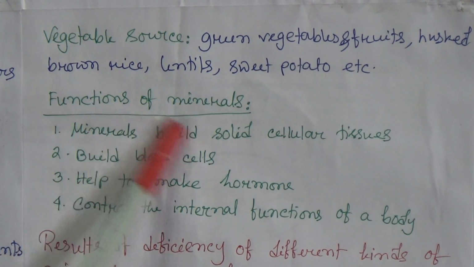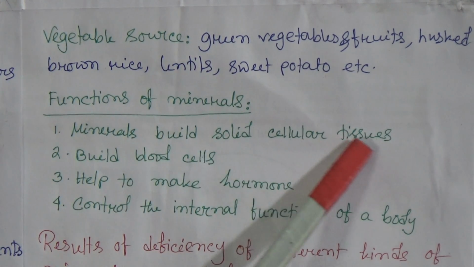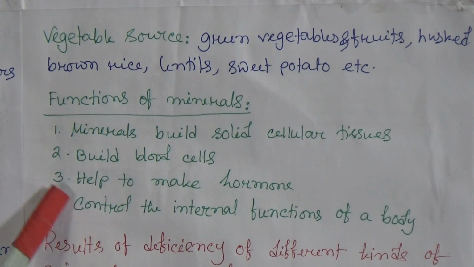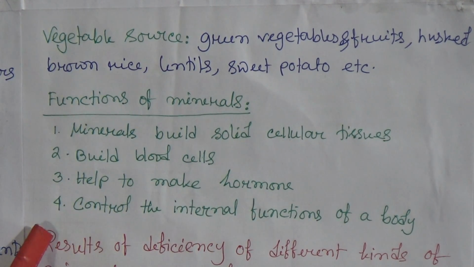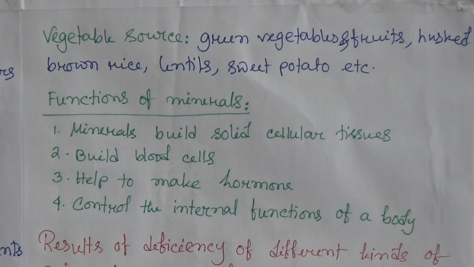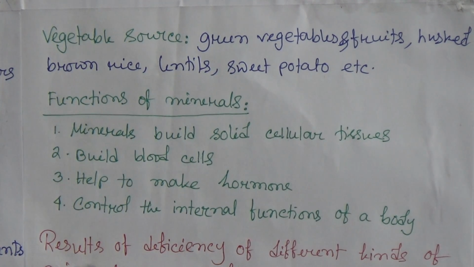Now, functions of minerals. Minerals build solid cellular tissues. Number 2, build blood cells. Number 3, help to make hormones. Number 4, control the internal functions of a body. Now, results of the deficiency of different kinds of minerals in a body.